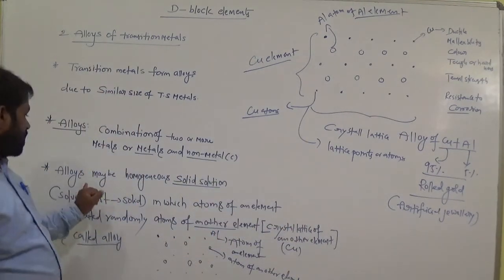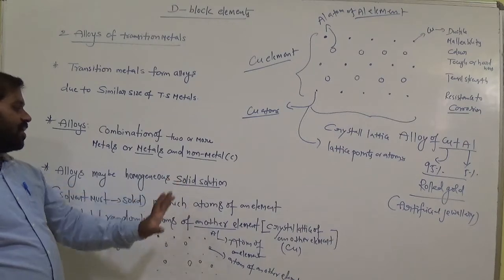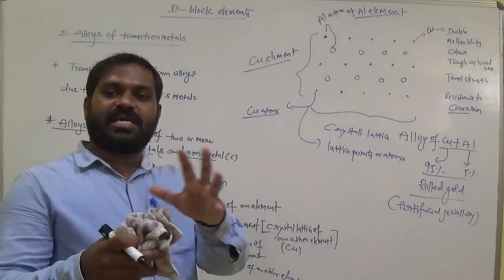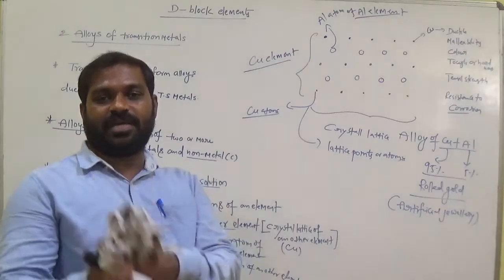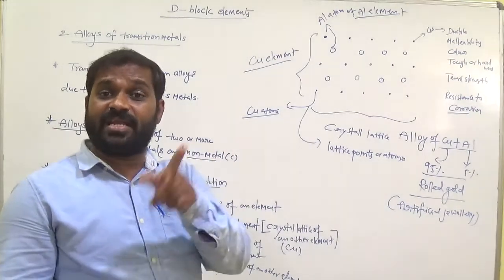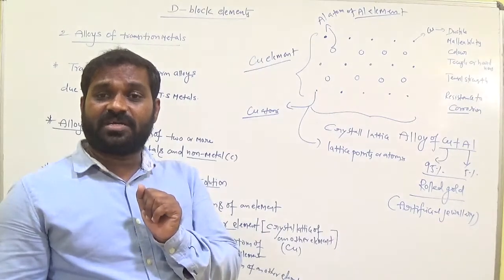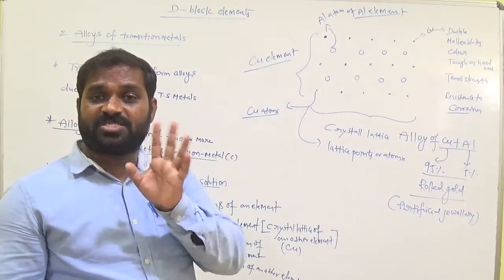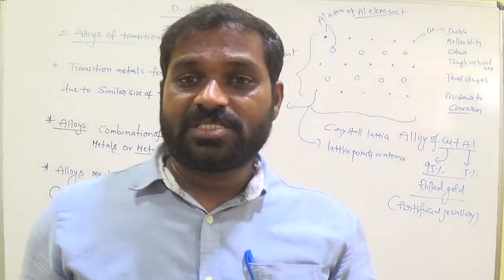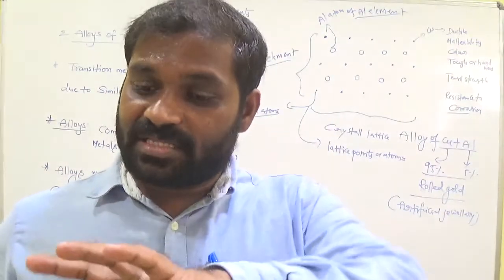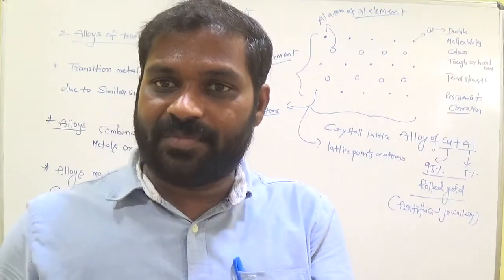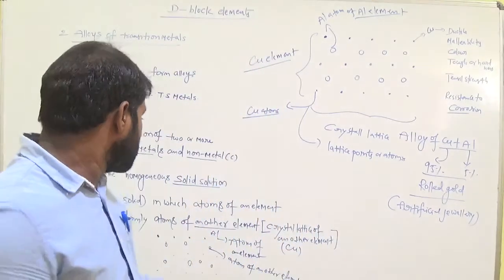So alloys may be homogeneous solid solutions. Homogeneous means the two particles are distributed uniformly. Water and milk, how do they distribute? Uniformly. Sand in water is a heterogeneous mixture, not distributed uniformly. Uniform distribution gives a solution. In milk in water, the particles are uniformly distributed, and we can't differentiate them, so it is a solution.